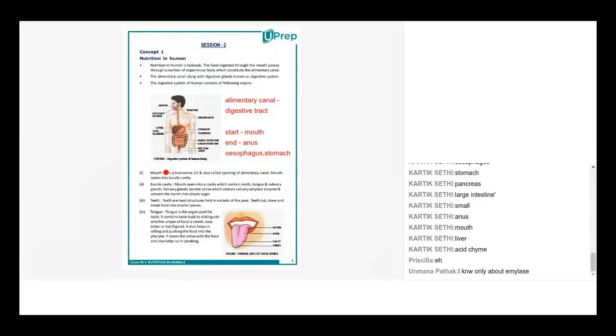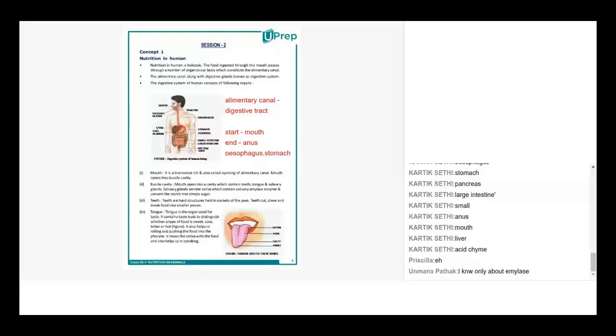Great. So apart from the organs, there are certain glands and certain juices responsible for digestion. Even hydrochloric acid adds to that. Excellent, I was waiting for this. The pancreas has several juices, and the liver has bile.